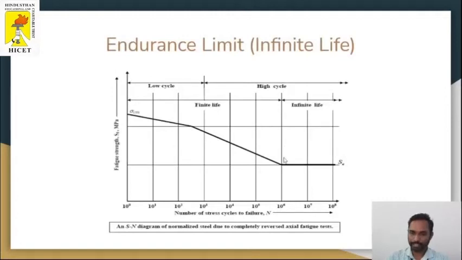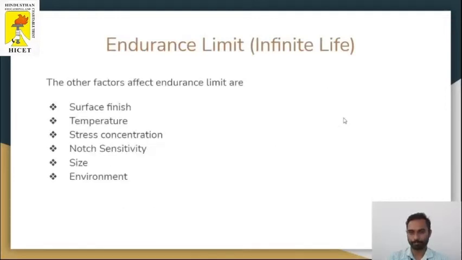If it exceeds 10 power 6, it is considered an infinite lifetime. Usually the endurance limit has infinite lifetime. Endurance limit can also be affected by other factors: surface finish, temperature, stress concentration, notch sensitivity, size, and environment.